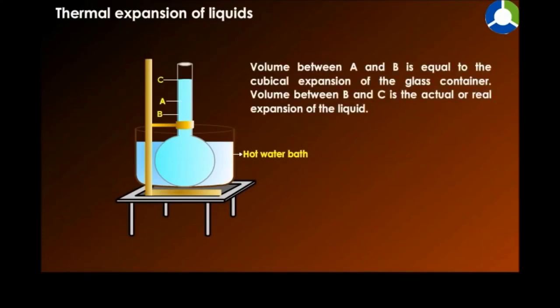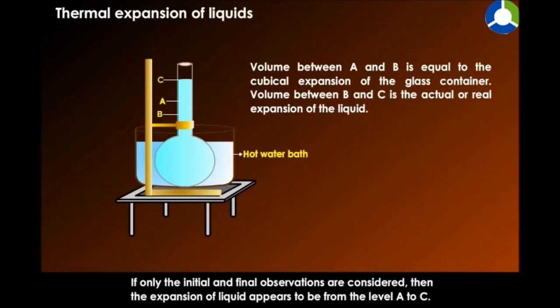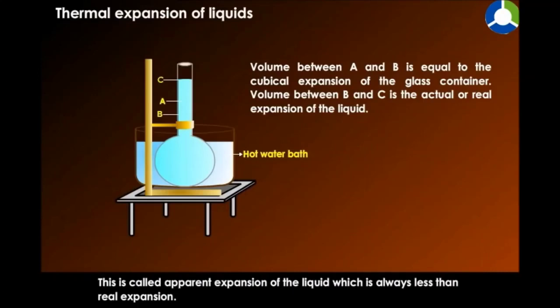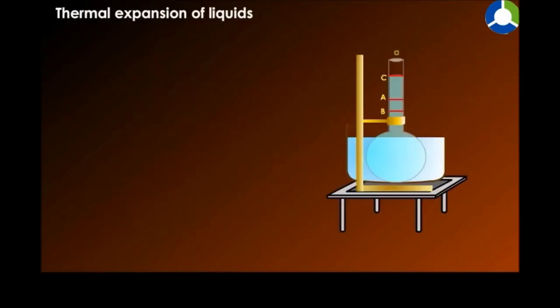Volume between A and B is equal to the cubical expansion of the glass container. Volume between B and C is the actual or real expansion of the liquid. If only the initial and final observations are considered, then the expansion of the liquid appears to be from the level A to C. This is called the apparent expansion of the liquid, which is always less than the real expansion.